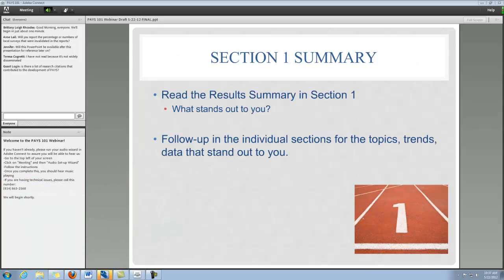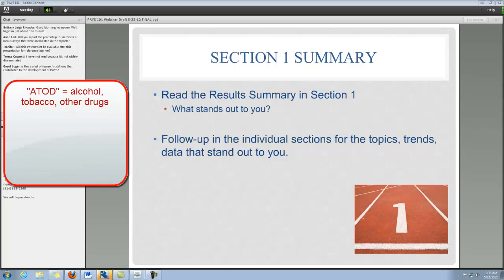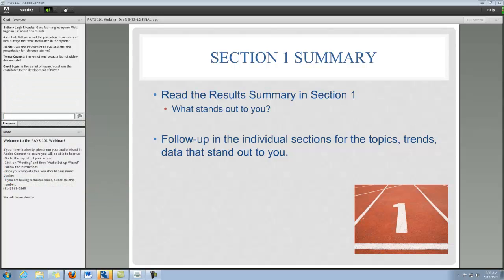So as Brittany already covered, Section 1 has a results summary in it, and what we would like to encourage you to do is to start there. I believe this starts on page 2 in the Anytown report. It's a brief snapshot, like Brittany said, of both the ATOD lifetime and 30-day behaviors. It also includes the risk and protective factors and how they compare to norms. And so we'd just like to recommend that you follow up in corresponding sections.